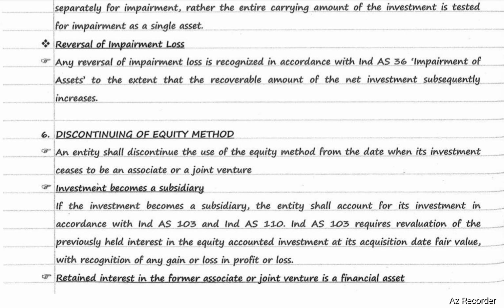Ind AS 103 requires revaluation of the previously held interest in the equity accounted investment at its acquisition date fair value. That means fair value as on date of acquisition should be considered with the recognition of any gain or loss in P&L.